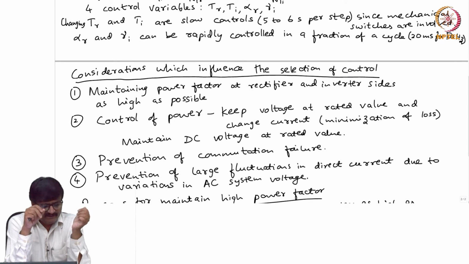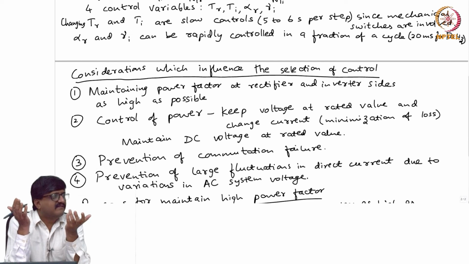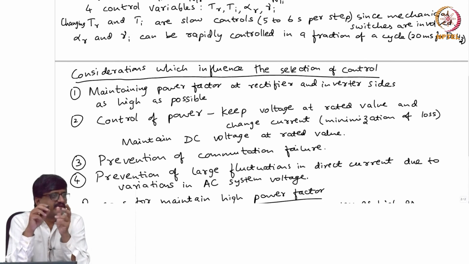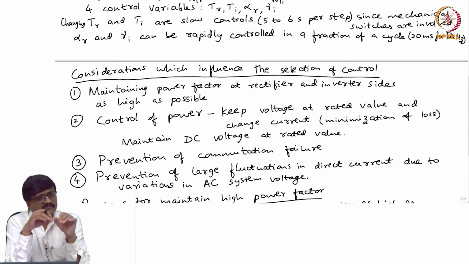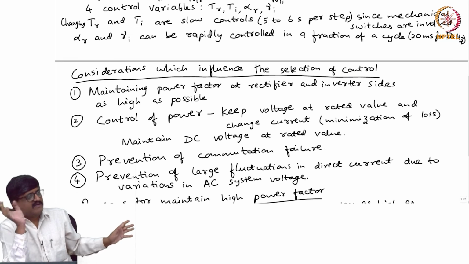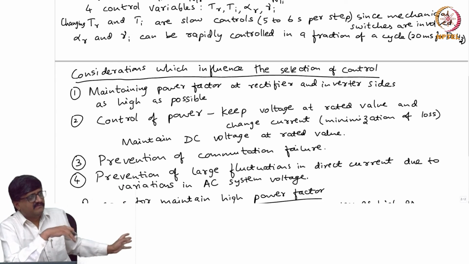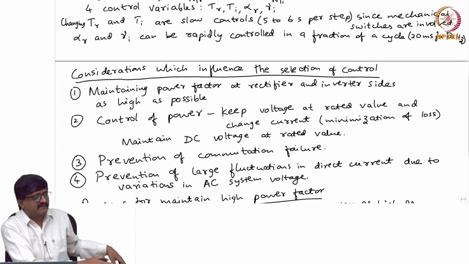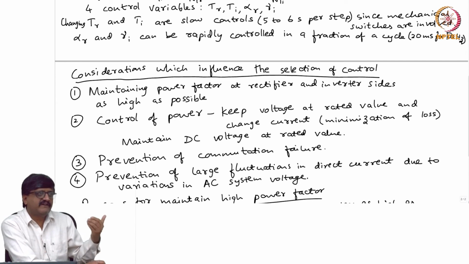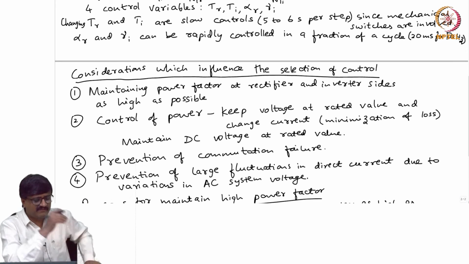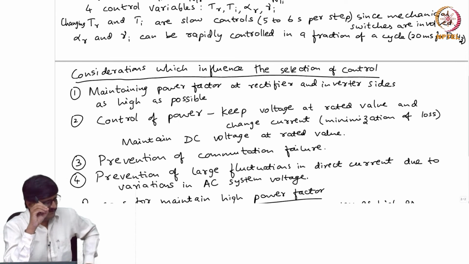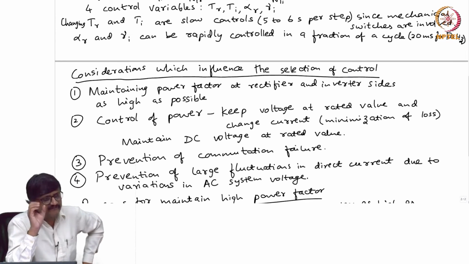Okay. But one thing is, alpha R as low as possible means one can say keep it at, what is the lowest possible value of alpha R? 0. But we do not do that because if we keep alpha R at 0, and due to some reason, suppose a large load is suddenly connected on the AC system, the AC system voltage will fall. Now, we can't increase the DC side voltage because alpha R is already at 0. To leave some margin, we keep alpha R at a value between 10 and 15 degrees.